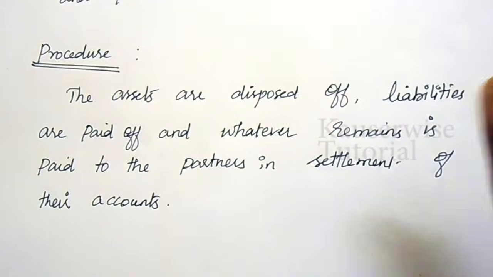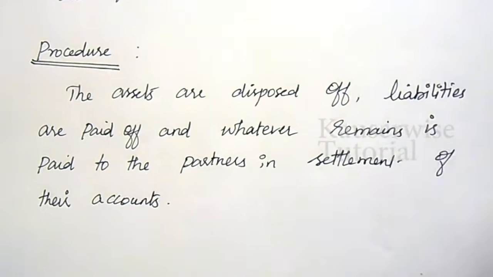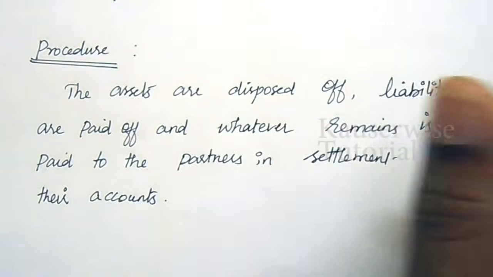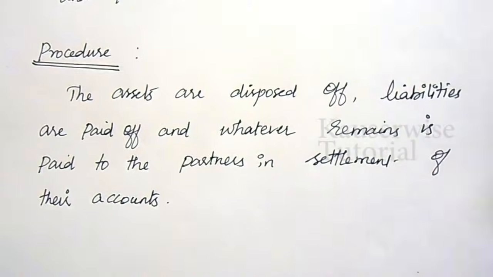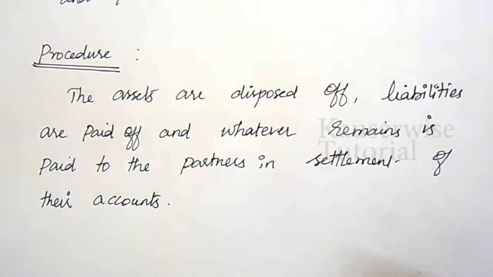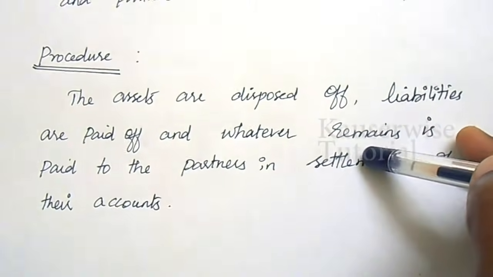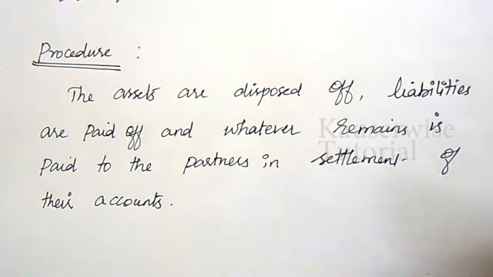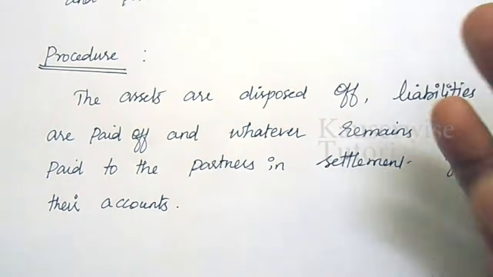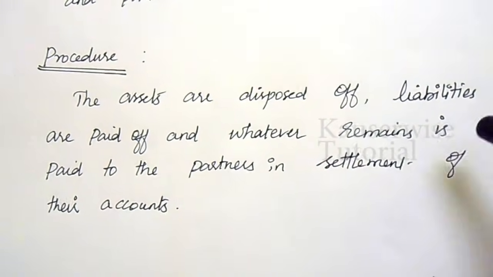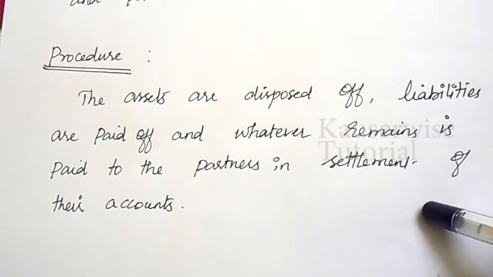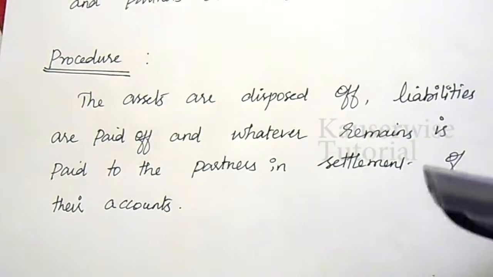But in practice, all the assets are not sold off or realized on the same date. Why? Because they will realize cash, they will sell the assets only at the best price, and this will happen gradually. All of a sudden they cannot sell the entire assets. All the assets will be realized one by one gradually, and the liabilities will be paid off according to the availability of cash. This is what actually happens.